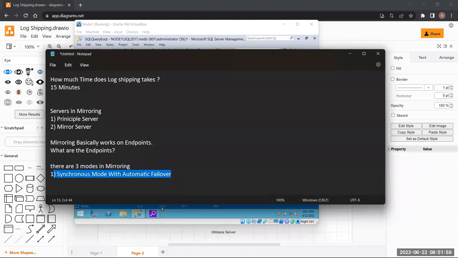The second mode is synchronous mode without automatic failover. The third mode is asynchronous.